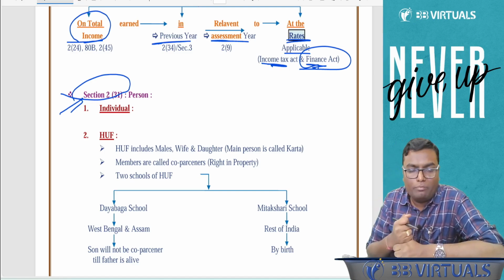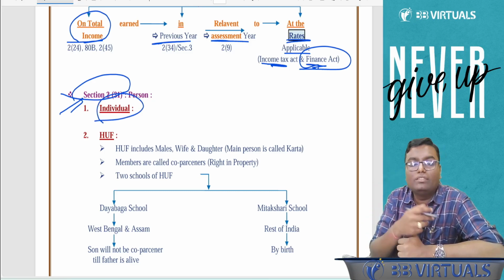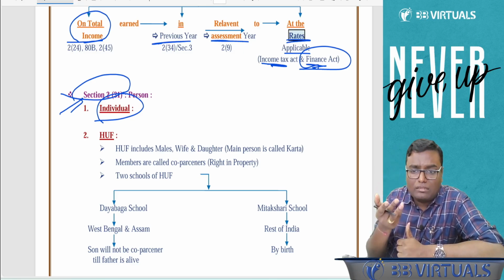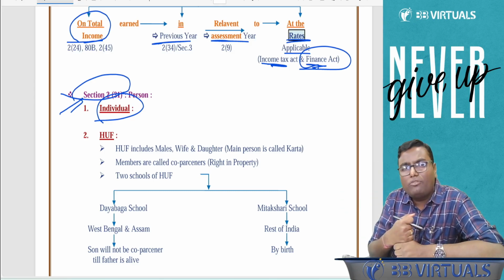Coming back to the definition of person, it has seven categories. The first one is individual. If an individual has income, they will pay income tax. What is the meaning of individual?